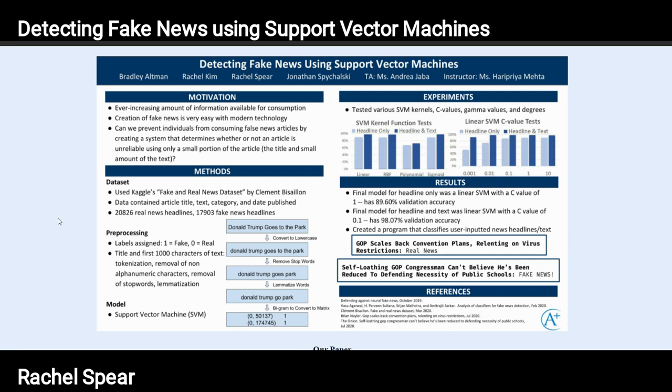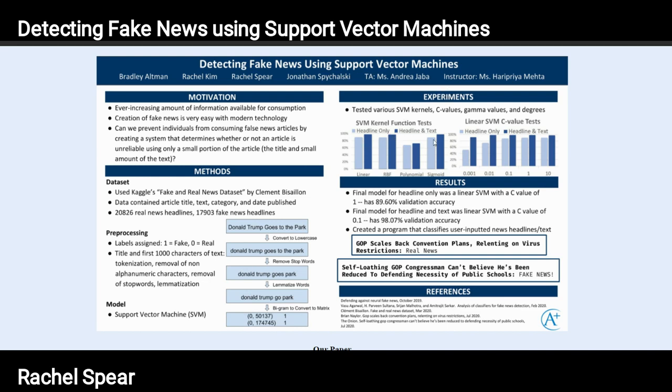And then we took the title and the first 1,000 characters of the text. We tokenized them, removed non-alphanumeric characters, removed stop words, and lemmatized them. And you can see an example of what that would look like here on the right. And we used a model of a support vector machine, or an SVM.